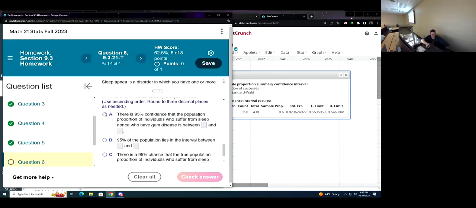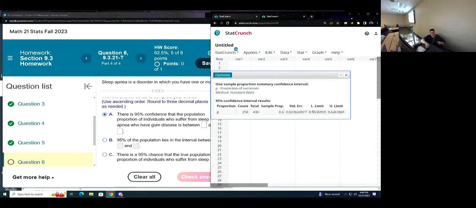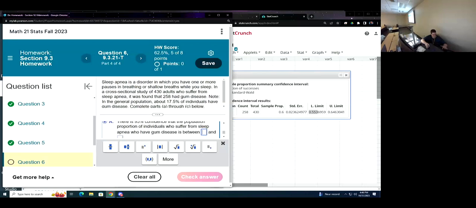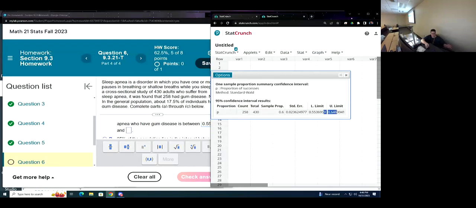So it's A. There's 95% confidence that the population proportion of individuals who suffer from sleep apnea and who have gum disease says, round to 3 decimal places. 0.553, and the next number is a 6, which means I got to round up to a 4. And 0.646, which I do not round.